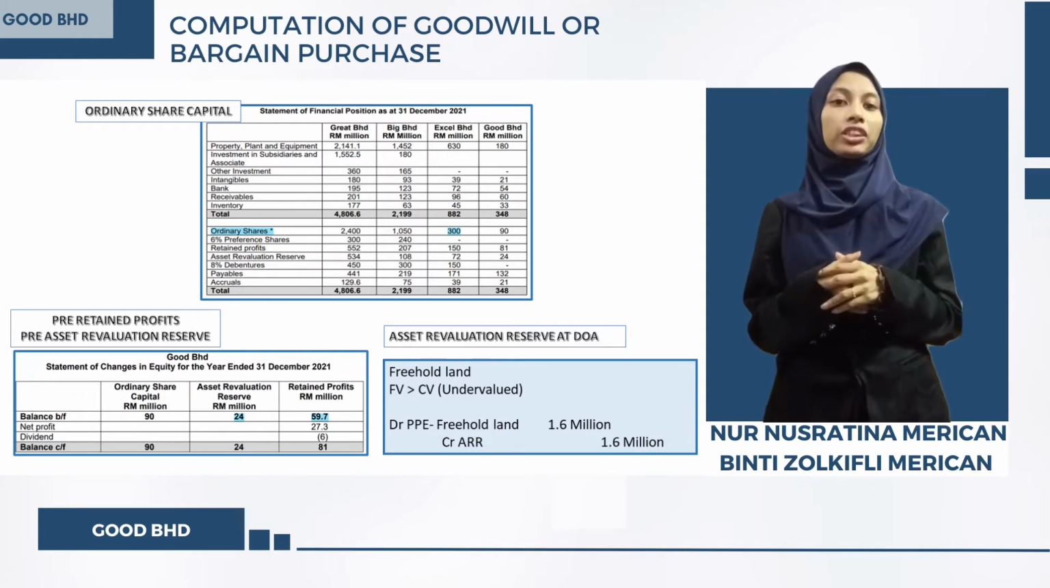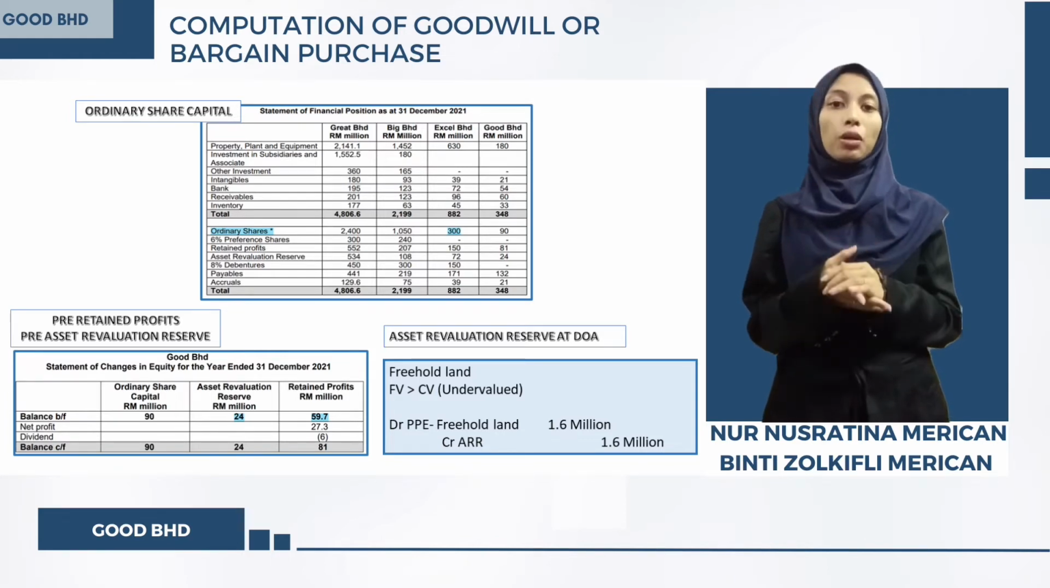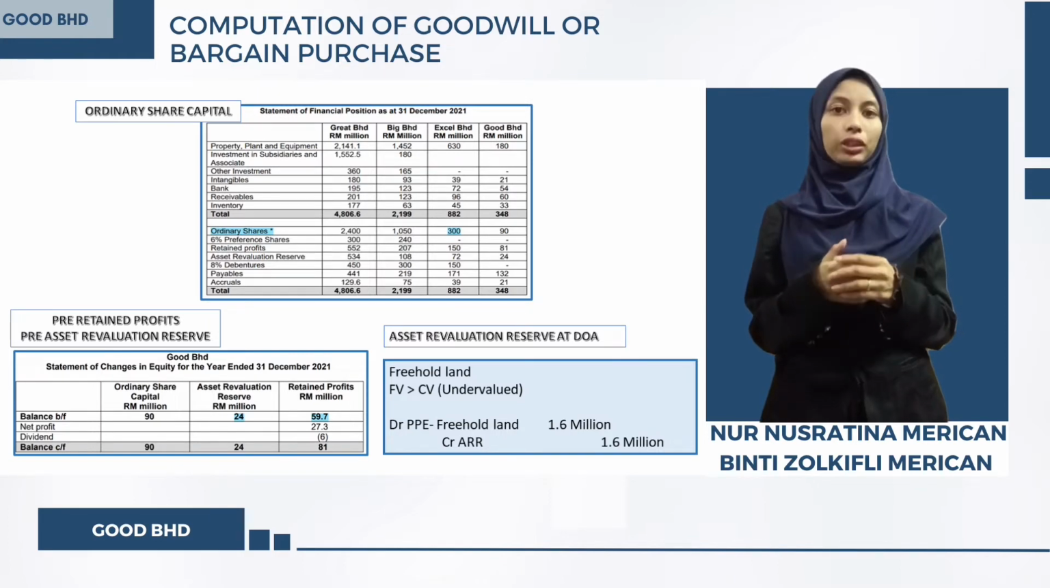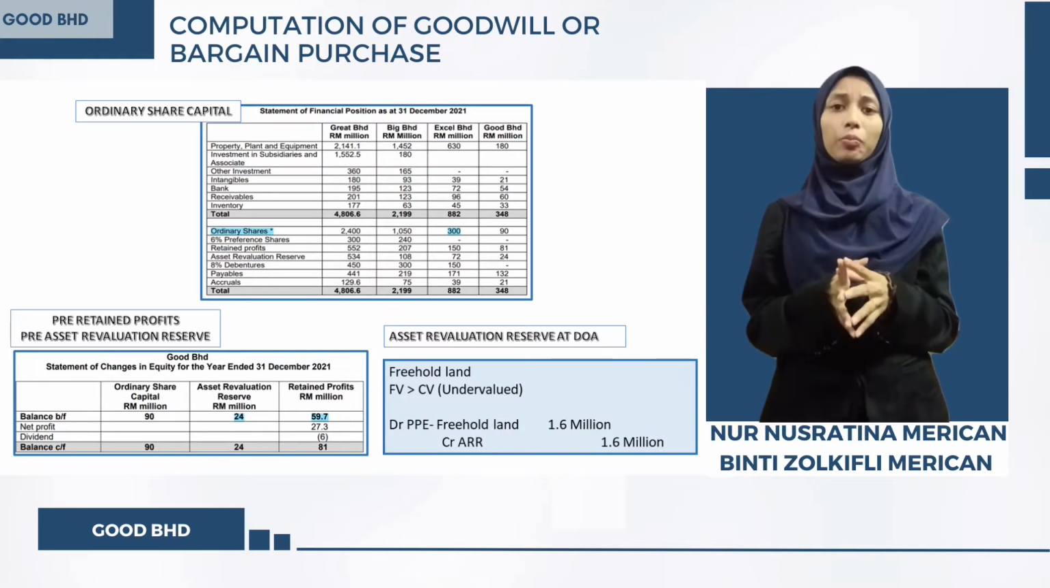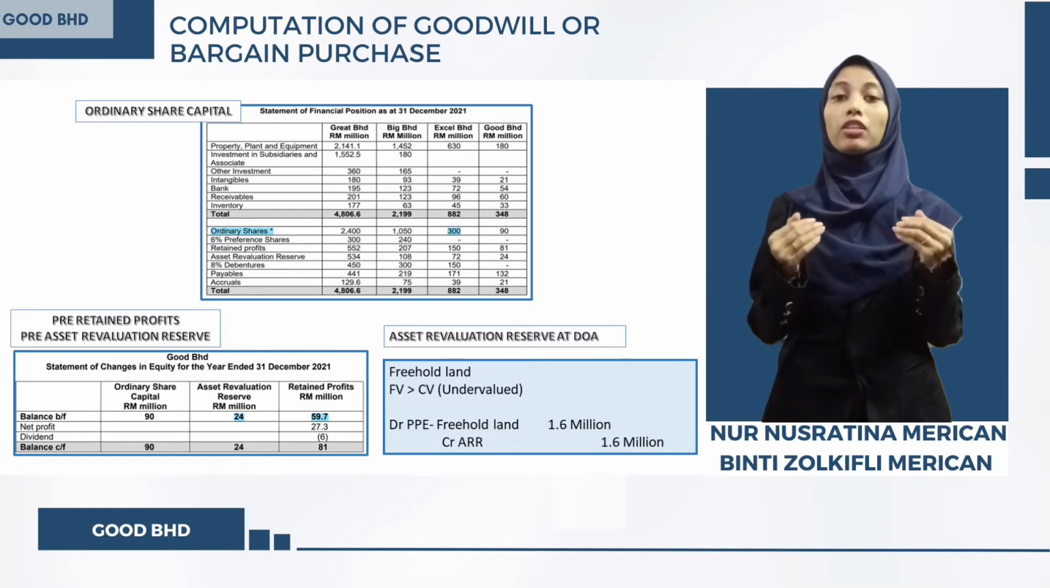The amount of ordinary share capital can be taken at the SOFP of Good Berhad amounting to 300 million. The pre-return profit and pre-asset revaluation reserve can be taken from the statement of changes in equity of Good Berhad. The pre-RP and pre-ARR are the amount that we need to take into consideration before the acquisition takes place.